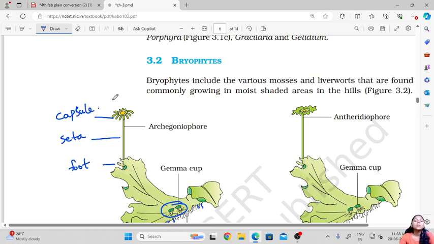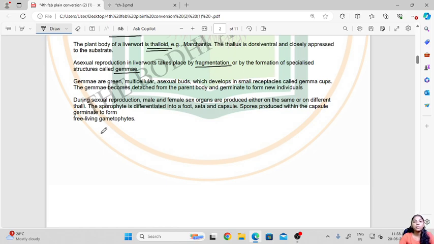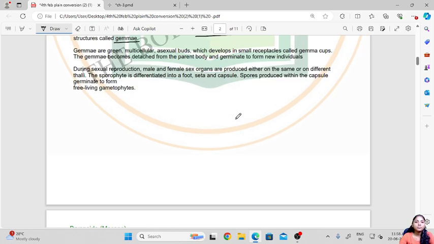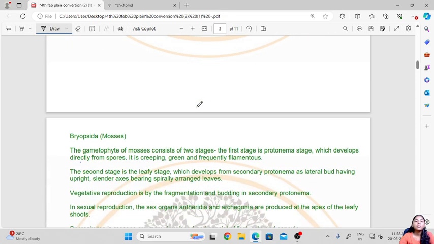The spores will be formed here in this capsule, and then these spores will germinate to form free living gametophytes. So this is all about the class liverworts.